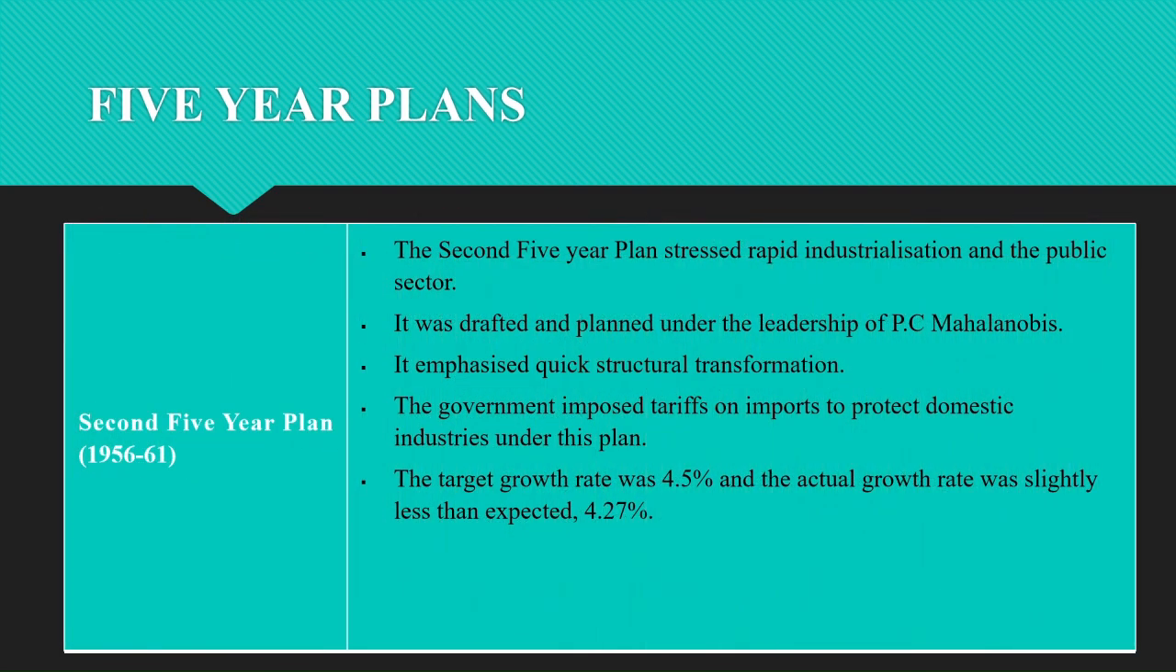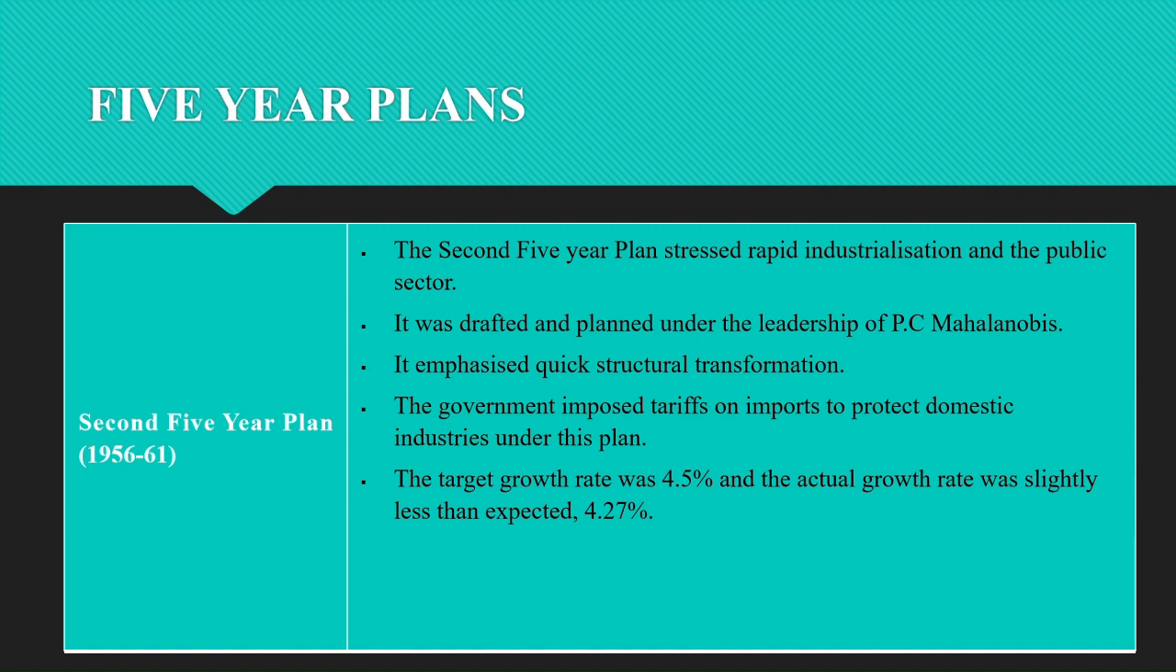The second 5-year plan was made in the duration of 1956 to 1961. It was based on the P.C. Mahalanobis model made in the year 1953. So this plan was drafted and planned under the leadership of P.C. Mahalanobis. It is mainly focused on the industrial development of the country. As you see, the first 5-year plan is for agriculture and the second is for industrial development.